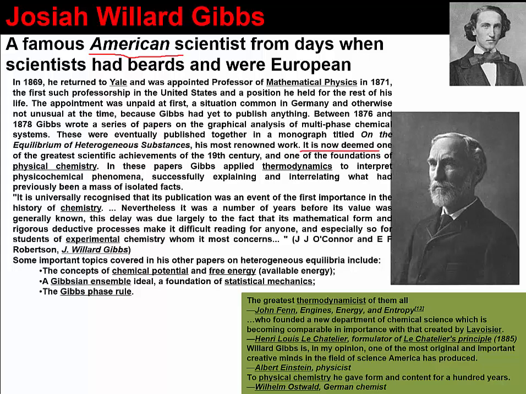His work was deemed one of the greatest scientific achievements of the 19th century and one of the foundations of physical chemistry, which is its own whole branch of chemistry. You've got organic and analytical and inorganic, and physical chemistry is one of those. Some of the important things he covered were concepts of chemical potential and free energy, or the available energy, which we're going to talk about. We'll talk about chemical potential in the next chapter. The Gibbsian ensemble ideal, statistical mechanics. If you take an upper level physical chemistry class, you'll do some of that.